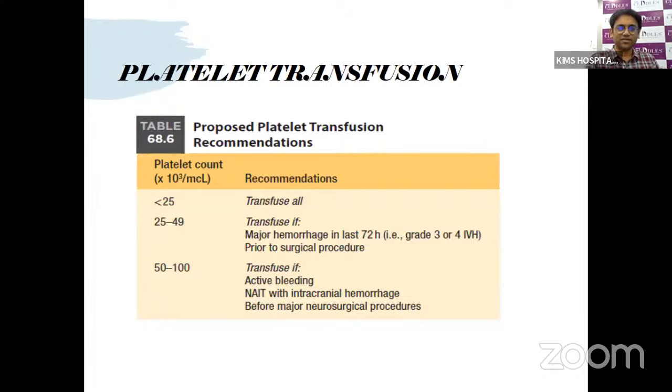In this table you can see that they suggest that less than 25,000, you can transfuse all. If 25 to 49,000, and there is any major hemorrhage in the last 72 hours, like grade 3 or grade 4 IVH, or prior to surgical procedures, we need to transfuse and maintain beyond 50,000. We can maintain a higher threshold if there is active bleeding, or we have NAIT with intracranial hemorrhage, where we want to maintain beyond 1 lakh, or if we want to do any neurosurgical procedures, we want to maintain a much higher level of platelets.